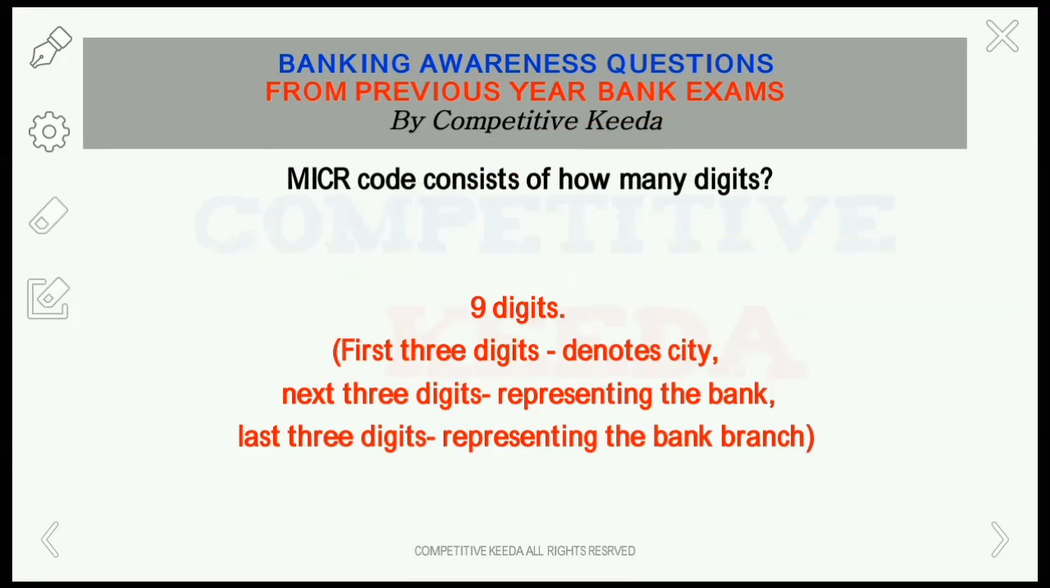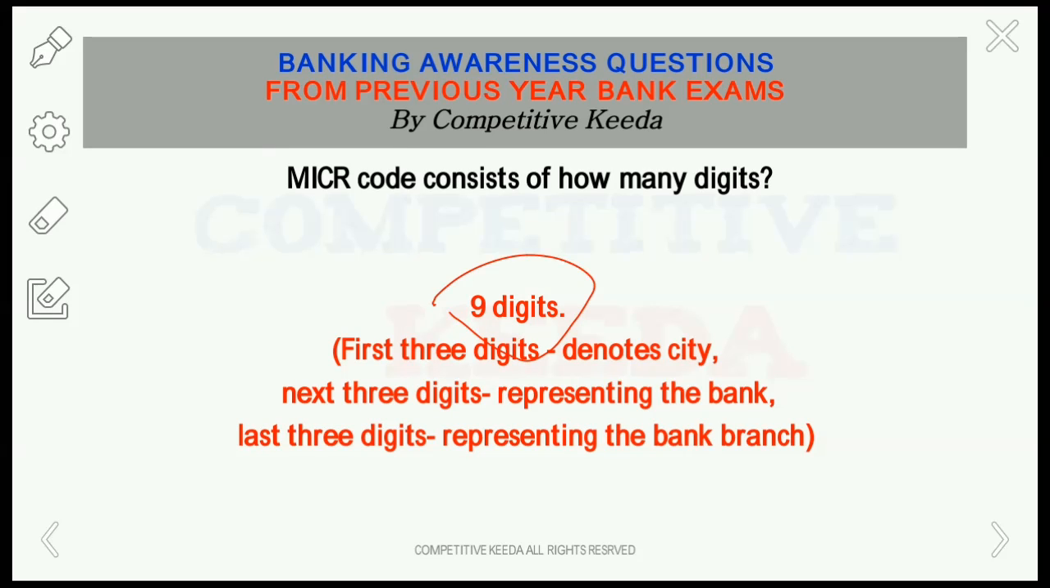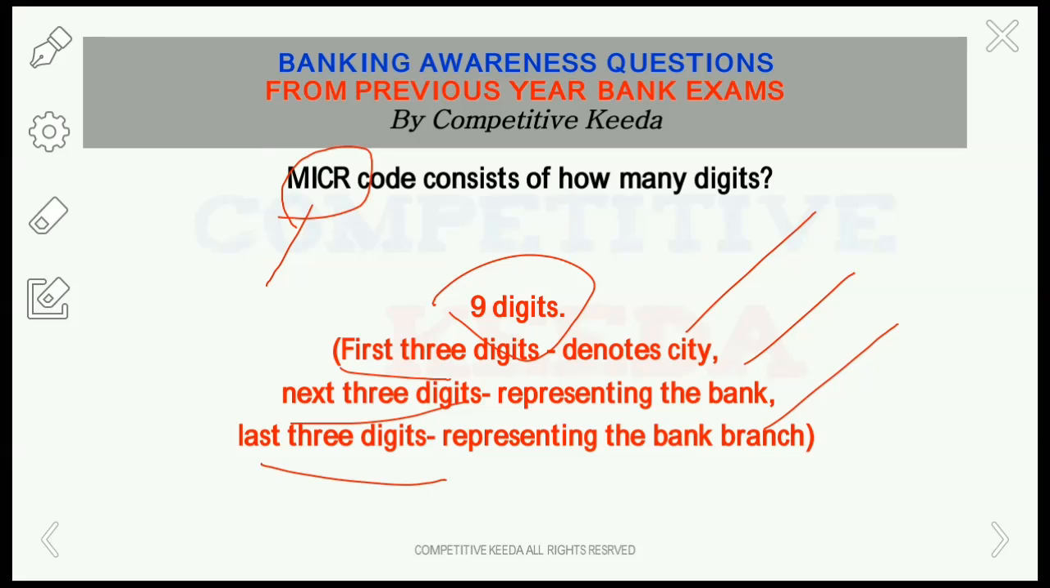Also remember this. MICR code consists of how many digits? It consists of 9 digits. The first 3 digits denote the city, the next 3 digits denote the bank, and the last 3 digits denote the bank's branch. And what is the full form of MICR? It is Magnetic Ink Character Recognition. So remember this friends, the full form of MICR is Magnetic Ink Character Recognition, and it contains 9 digits.